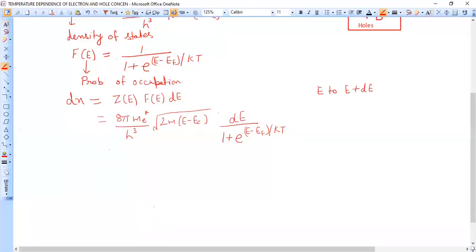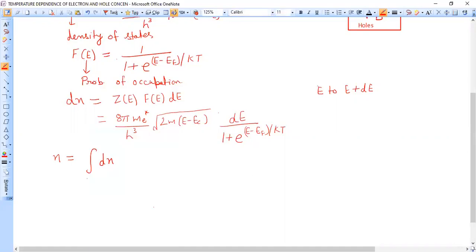So here I have put the expression for Zt and Fe using the above two relations in the expression of Dn. So what will be the total density of electrons? The total density of electrons, that is small n, can be derived by integrating this above expression.